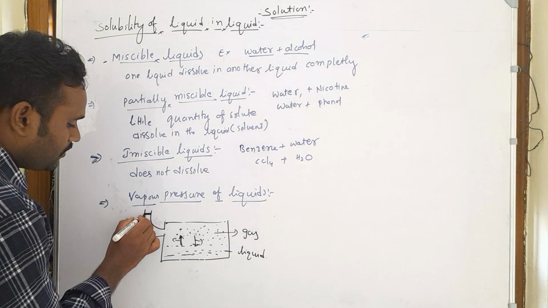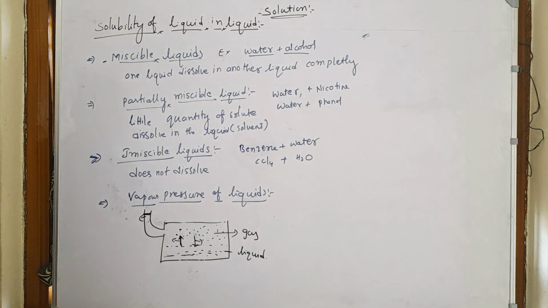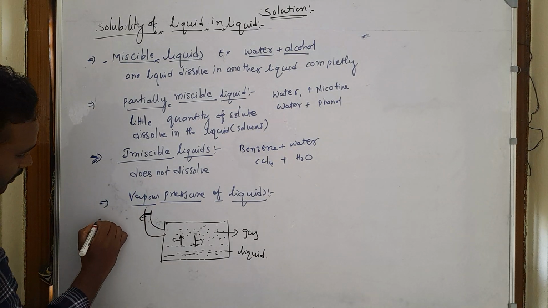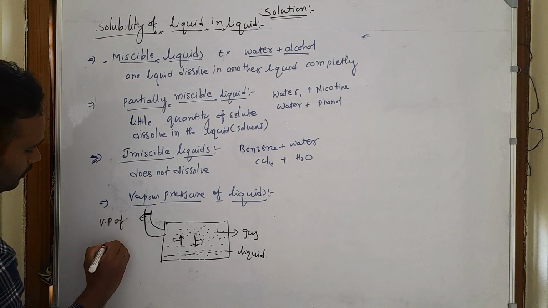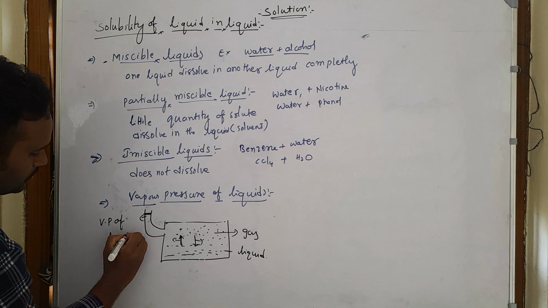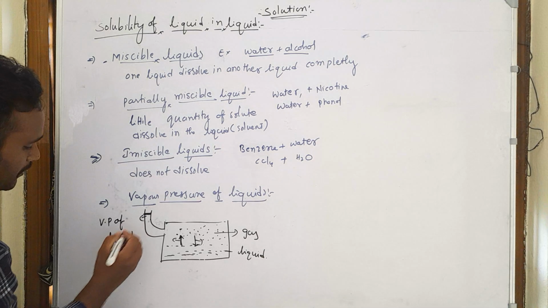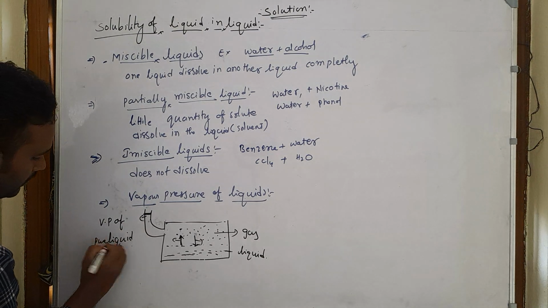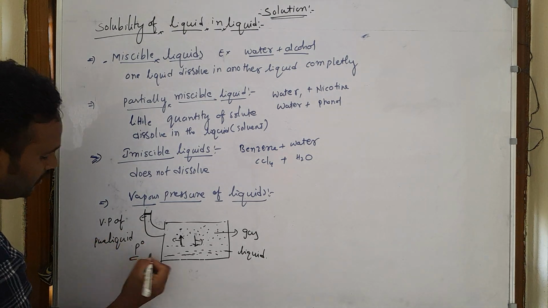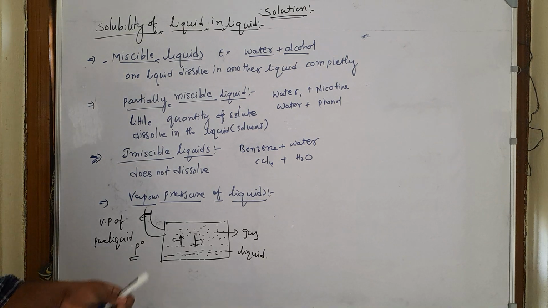The pressure we record here is called the vapor pressure of the liquid. Since we are taking only pure liquid, it is called the vapor pressure of the pure liquid, also written as P naught.